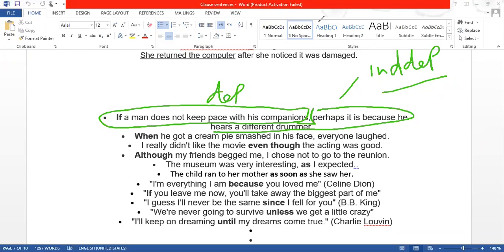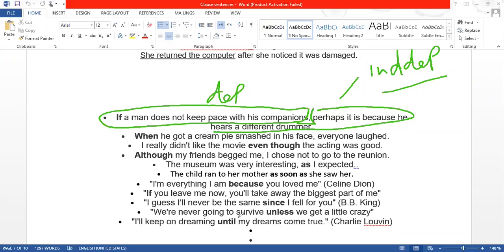The difference between dependent and independent clauses is that a dependent clause has subordinating conjunctions. When we put a subordinating conjunction at the beginning of a clause, it makes it a dependent clause. For example, "if a man does not keep pace with his companions." When I say this dependent clause, you wait for another clause because it doesn't give you a complete sense on its own.